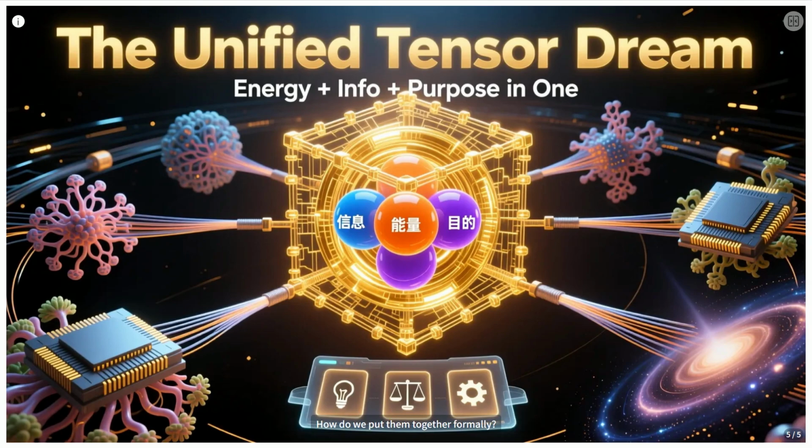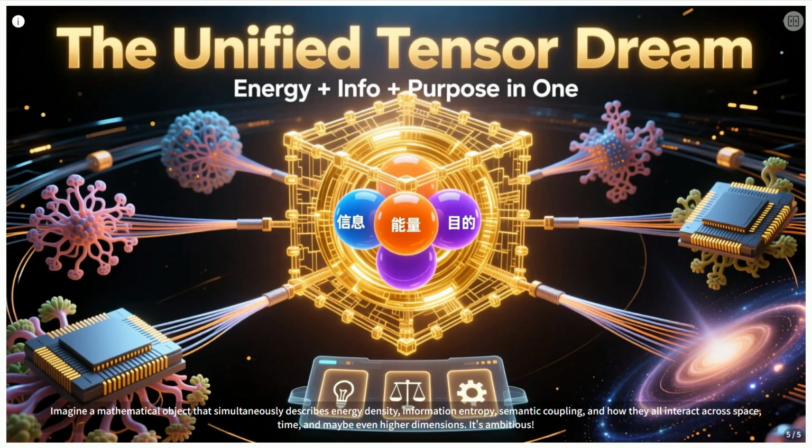So, we have the pieces: information, energy, purpose. How do we put them together formally? We dream up a unified structure tensor. Let's call it J sub AB. Imagine a mathematical object that simultaneously describes energy density, information entropy, semantic coupling, and how they all interact across space, time, and maybe even higher dimensions. It's ambitious. To visualize this, we create an information energy unified atlas, showing how information flows from the physical world, gets processed, and drives actions, all guided by purpose.